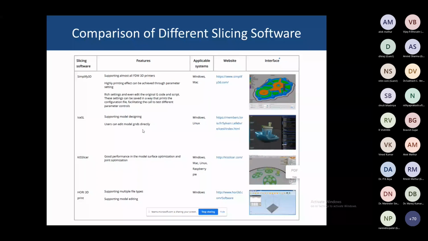Again, these different types of software are there, just downloaded from the internet. The different list is there. In the different features, this software has a different assembly, different feature. All the software is free. You can download it from the internet and use it for slicing purposes.